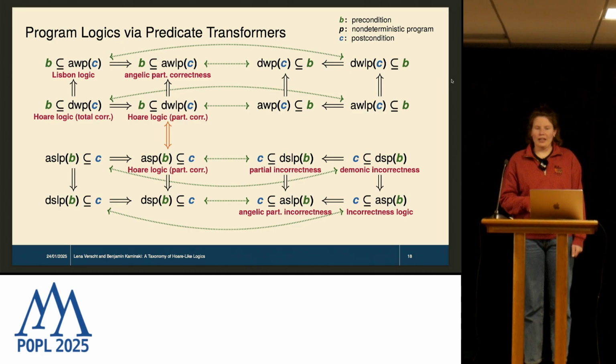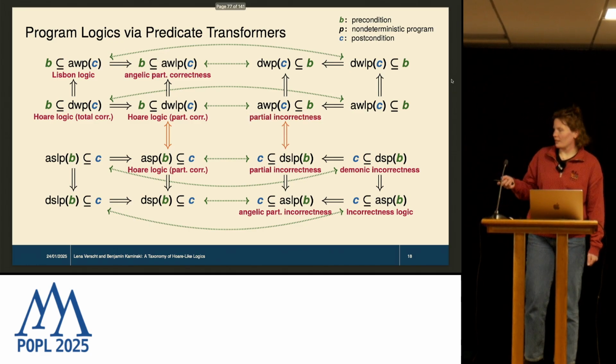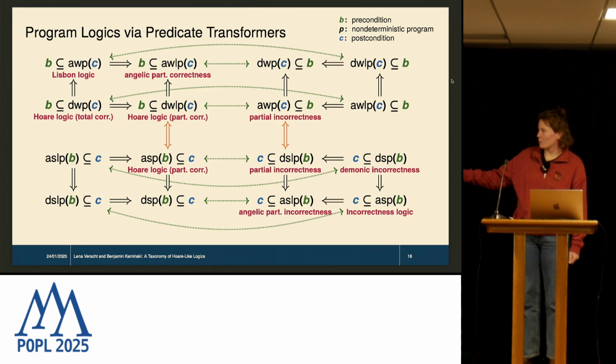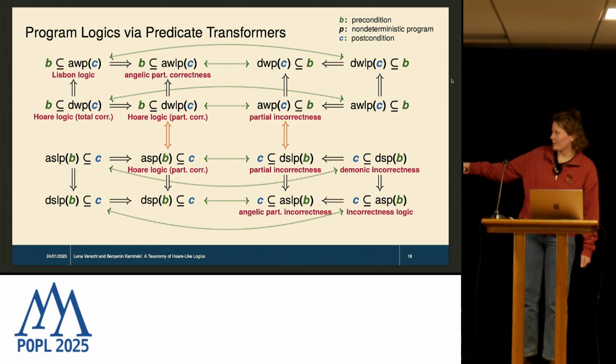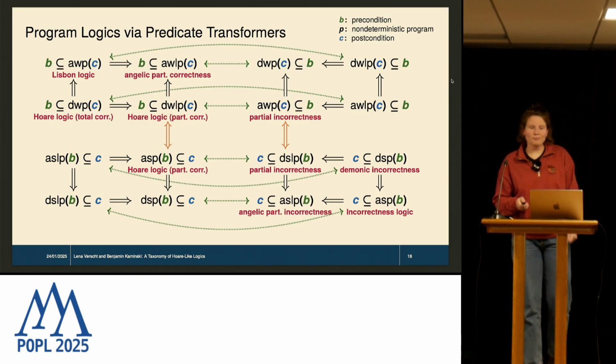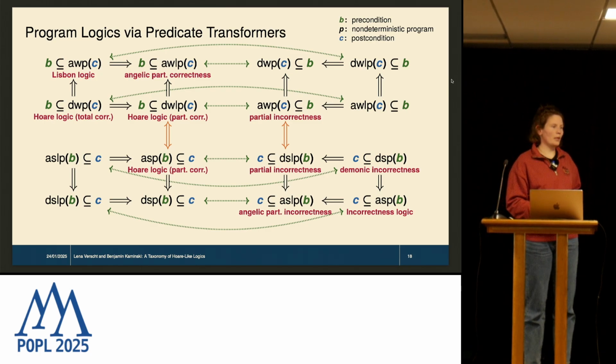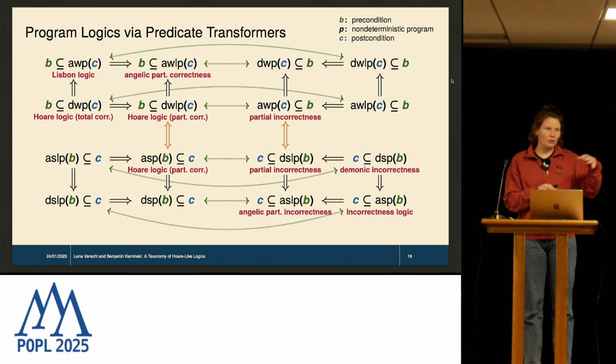Yeah. And now there's only one thing missing, which is this equivalence here, which is not so surprising because we had this equivalence here and these two contrapositive relations. And we've also shown in the paper that these are the only two Galois equivalences in this taxonomy.